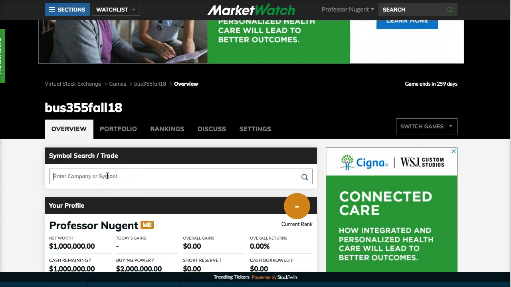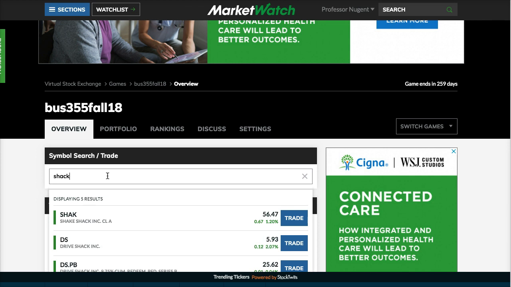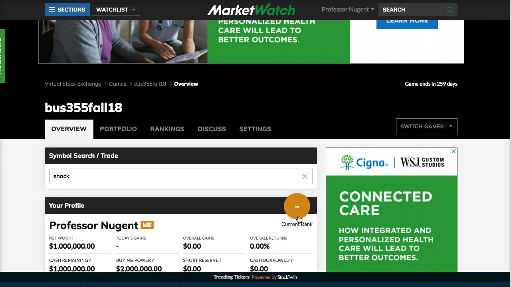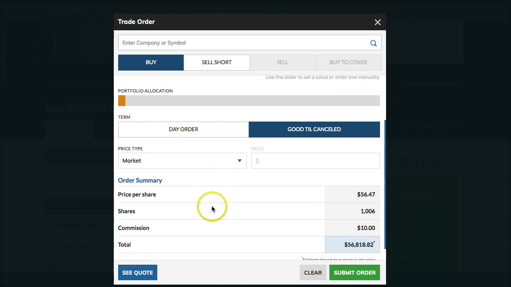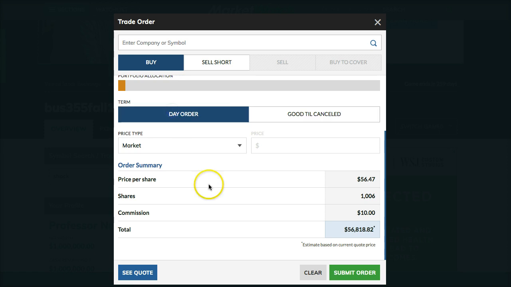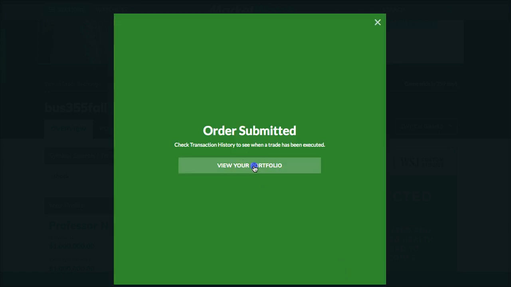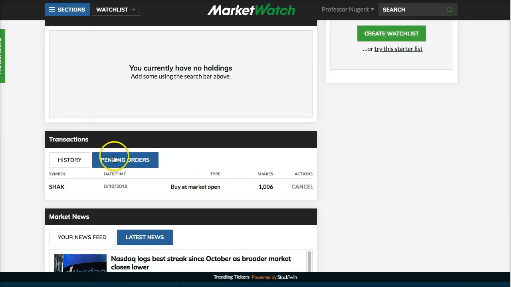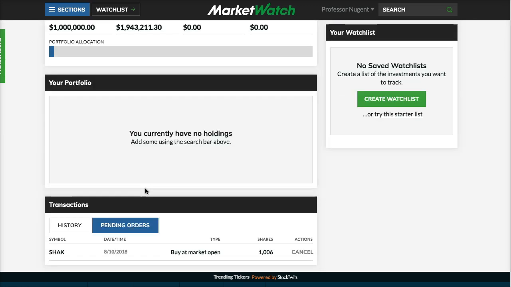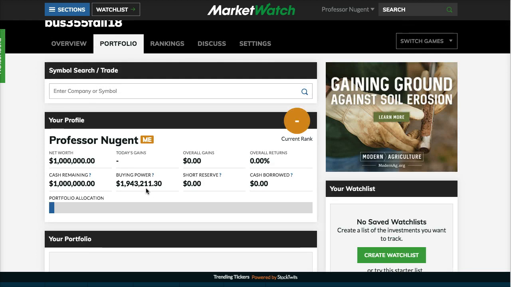So you can type in a symbol, like you can type in a company like, say, Shake Shack, and you can click on Trade. And then you can set the number of shares you might want to buy. Maybe we'll buy 1,000 shares. And then make it a day order. And just submit order. View my portfolio. So in my portfolio, I see it's a pending order. It takes 20 minutes to actually turn into an order here.